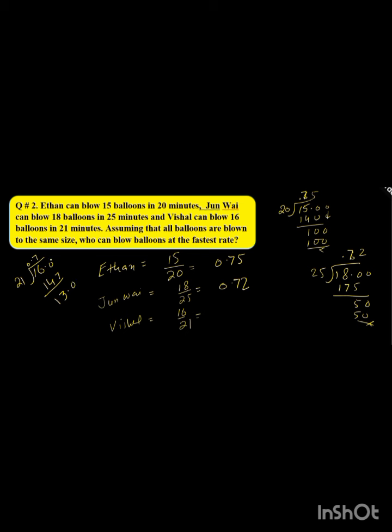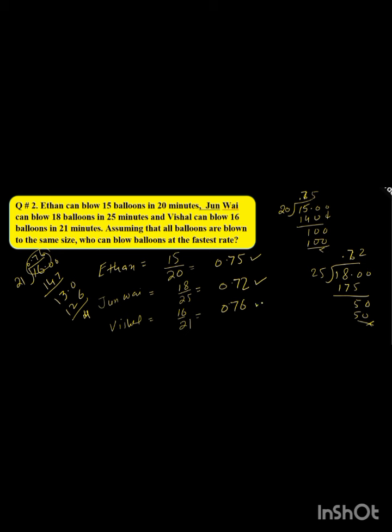Again we take the 0, and 21 6s are 126. Now we will stop writing because we need 2 digits here. So Vishal has 0.76.